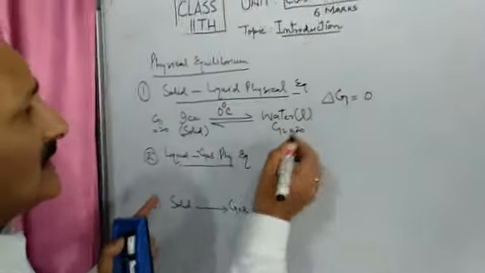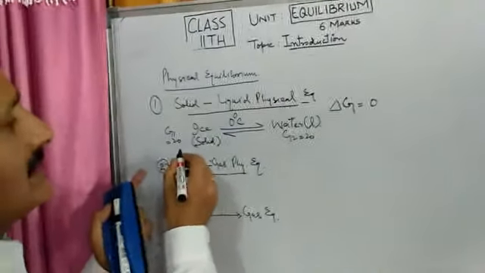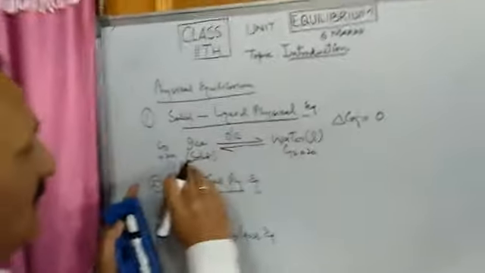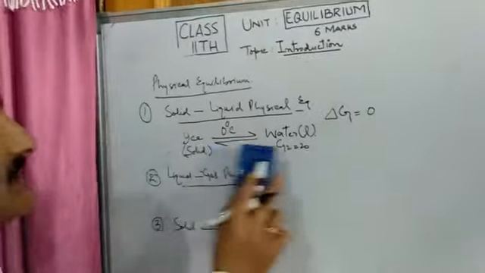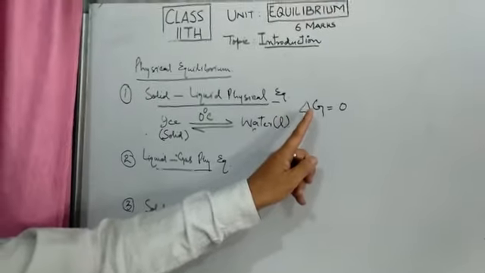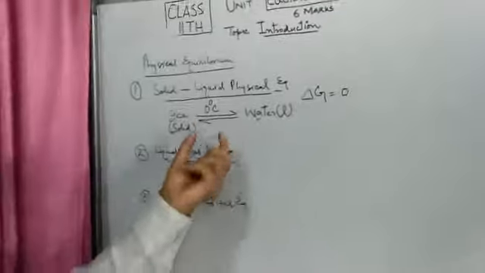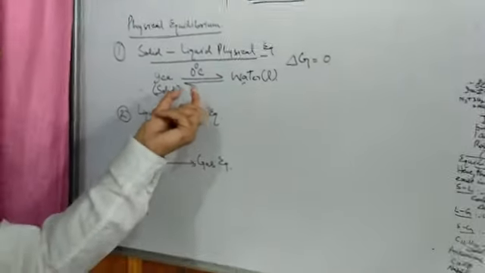And what will be the delta G? 20 minus 20, that will give you 0. So the Gibbs free energy should be same in solid state as well as in liquid state. So in physical equilibrium, the delta G, that is change in Gibbs free energy, must always be equal to zero. So it is an example of solid liquid physical equilibrium.